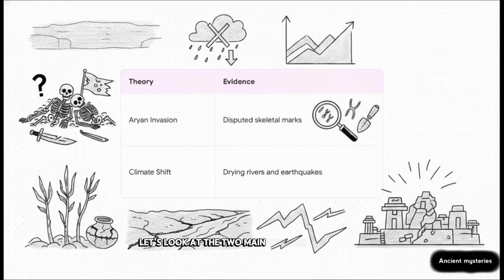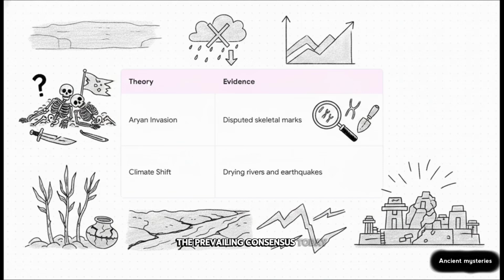Let's look at the two main theories impartially, exactly as the sources lay them out. For decades, the dominant theory was an Aryan invasion. This was based partly on a group of unburied skeletons found in Mohenjo-Daro. However, modern scientific consensus, using advanced genetics and a much closer archaeological review, heavily disputes this. Those skeletons actually show healed wounds, not evidence of a sudden grand battle.